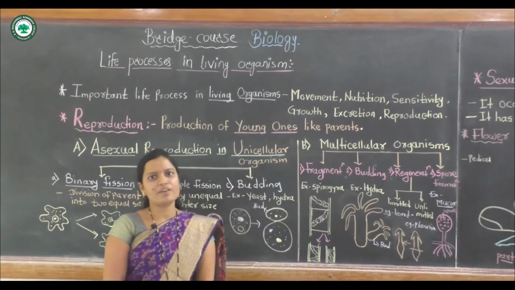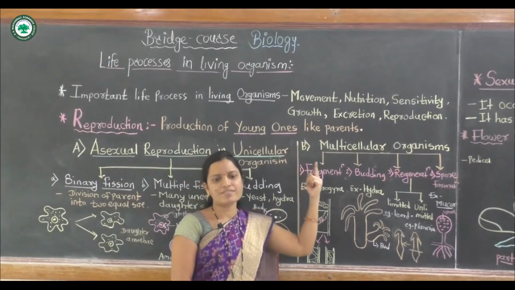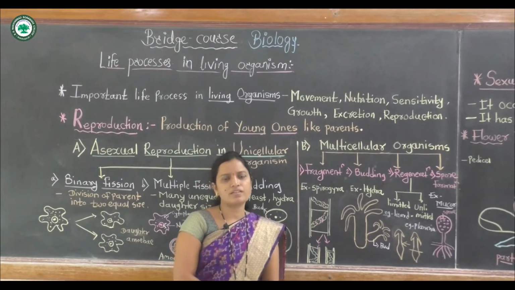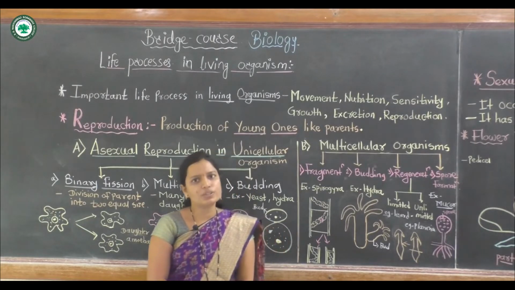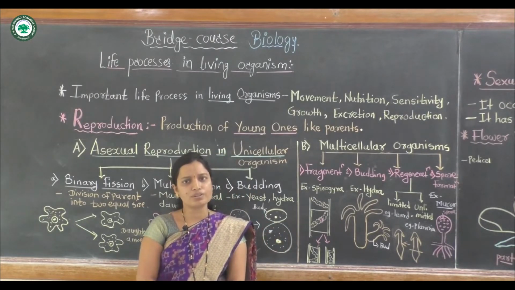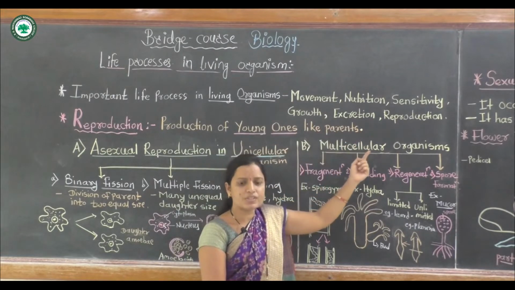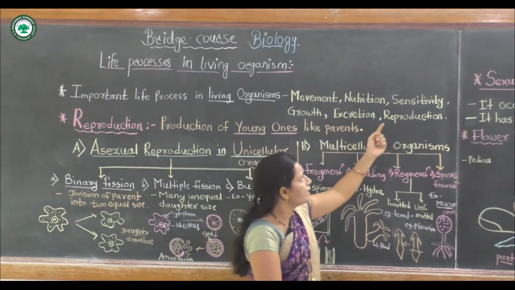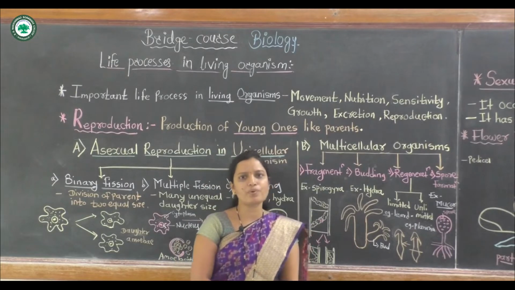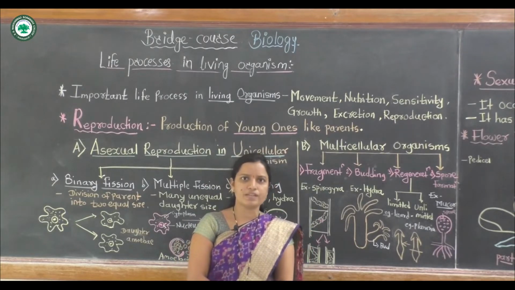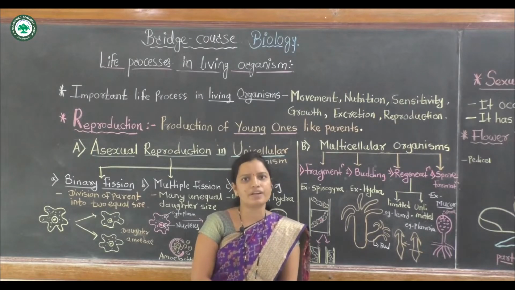There are so many life processes, like movement. The first important life process is movement, also reproduction, nutrition, growth, excretion and sensitivity. These are the important life processes in living organisms, and each and every life process is very important.